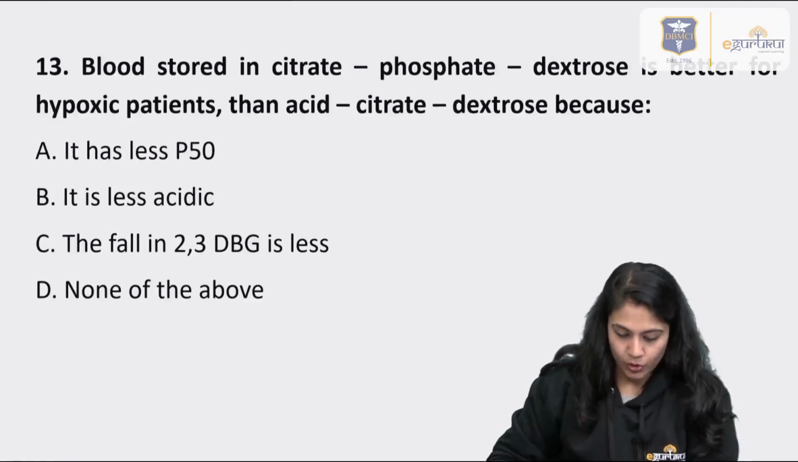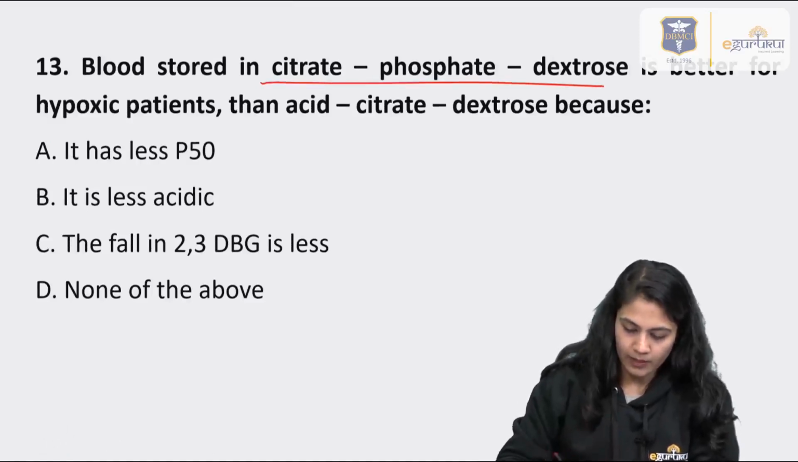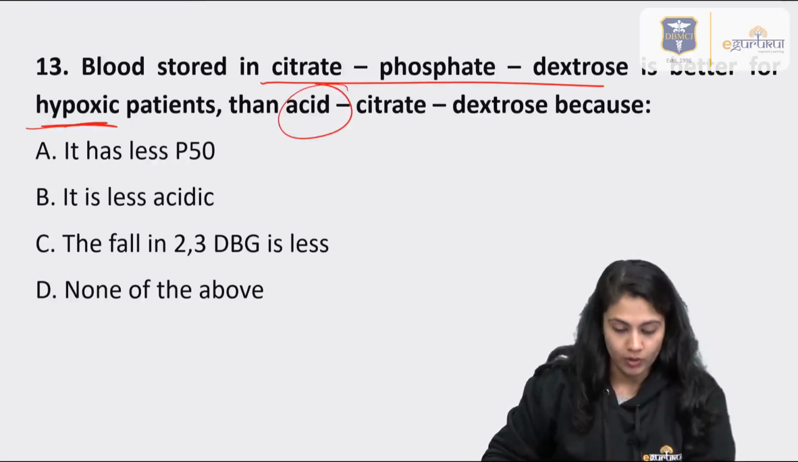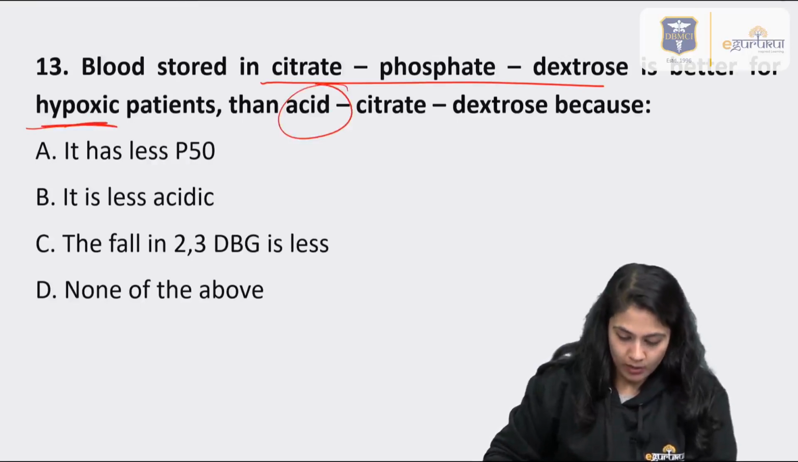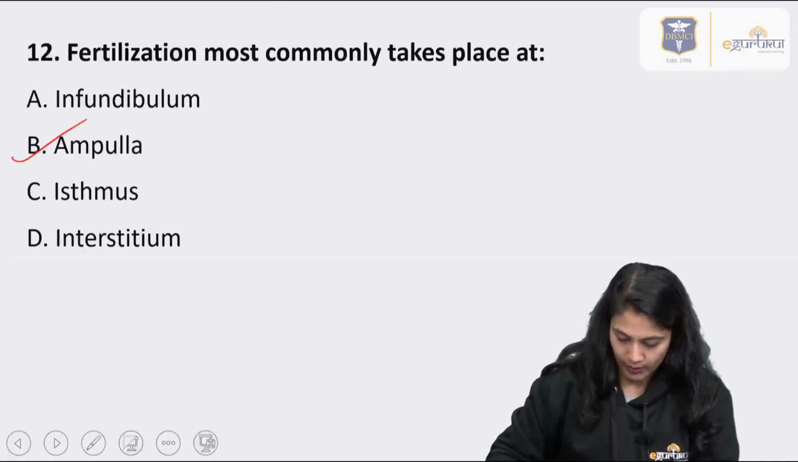Moving on to the next question: blood stored in CPD is better for the hypoxic patient than acid citrate. Now the word acid is important. The answer of this question lies in 2,3-BPG. Let's see why and how.